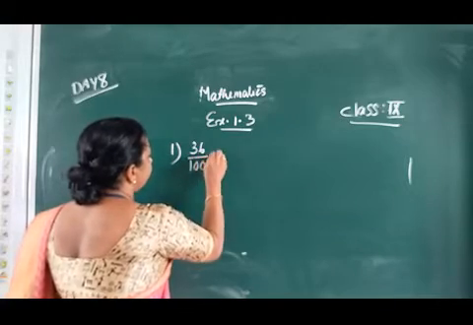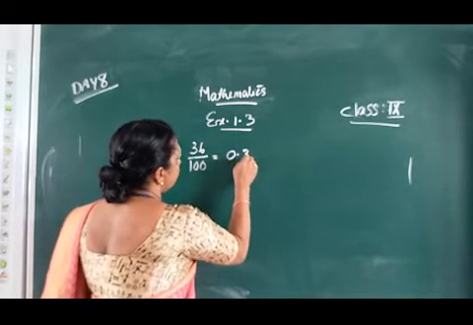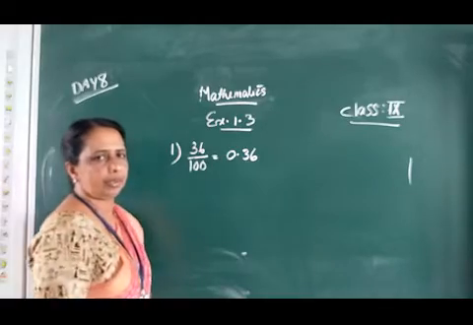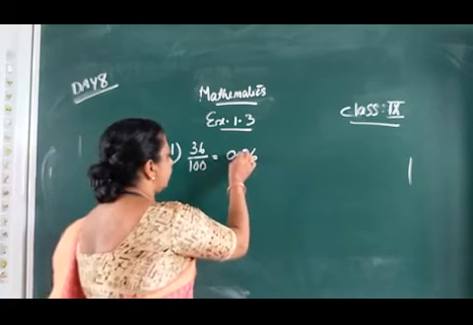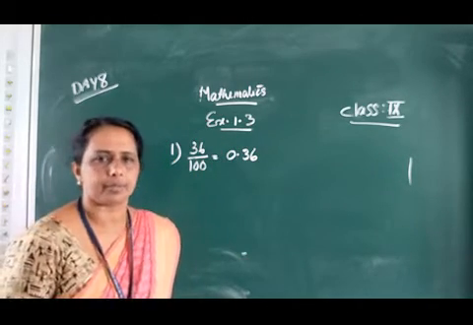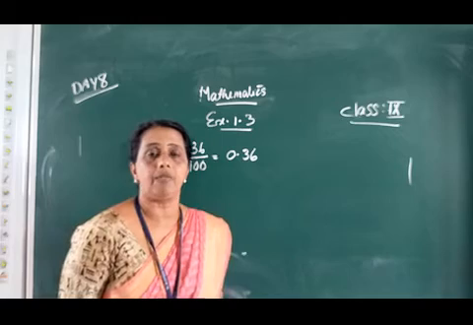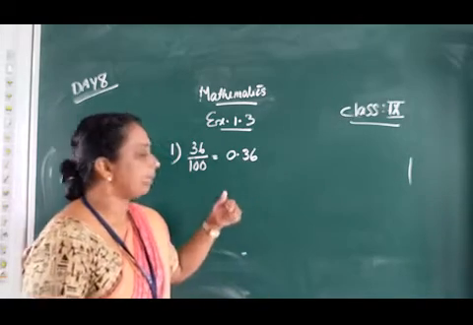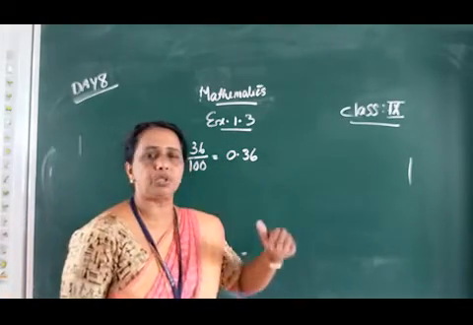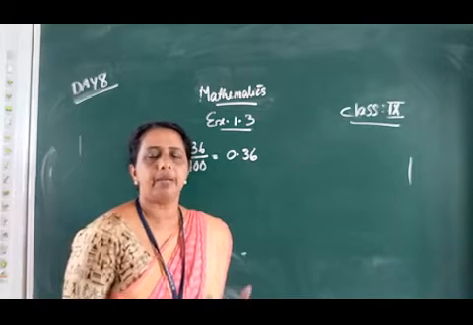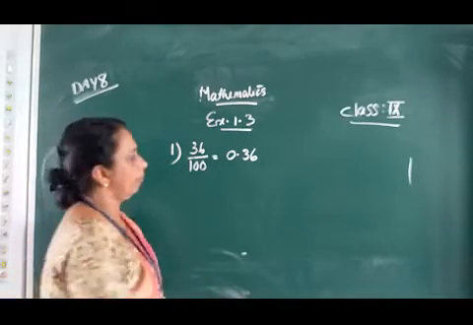Write its decimal form. You know, 36 divided by 100 is equal to 0.36. Divided by 100, the numerator stays, and from the right hand side after 2 digits we have to put the decimal point: 0.36. Which type of decimal expansion is this one? It is a terminating decimal. Why? Because the remainder becomes 0 after finite steps, after 2 digits the remainder becomes 0. That is, this is a terminating decimal.